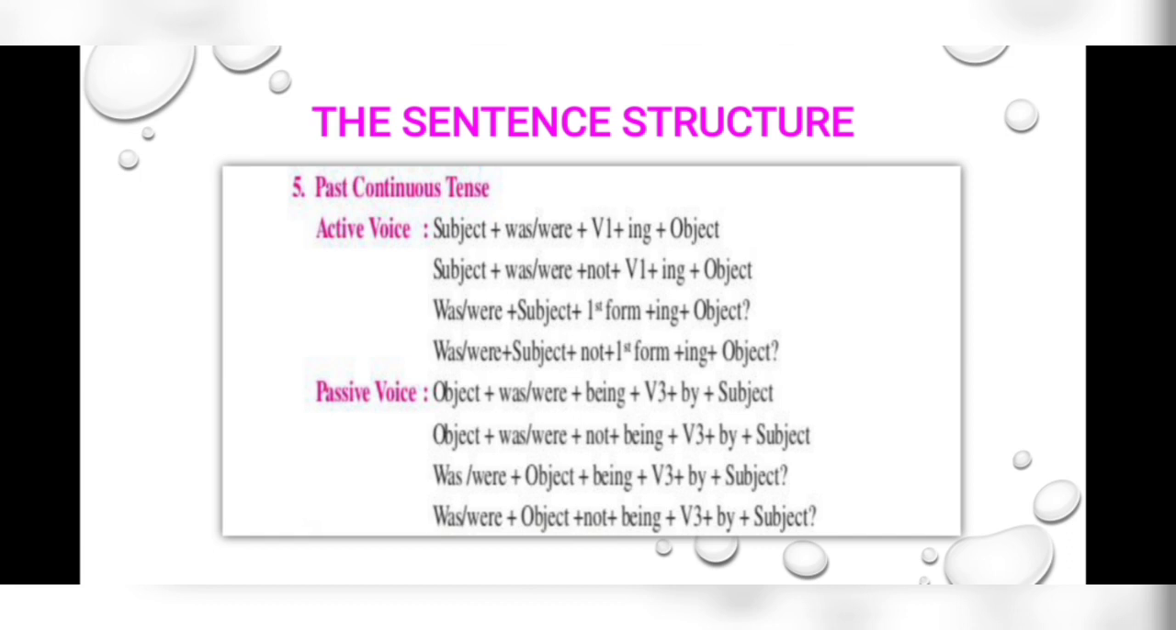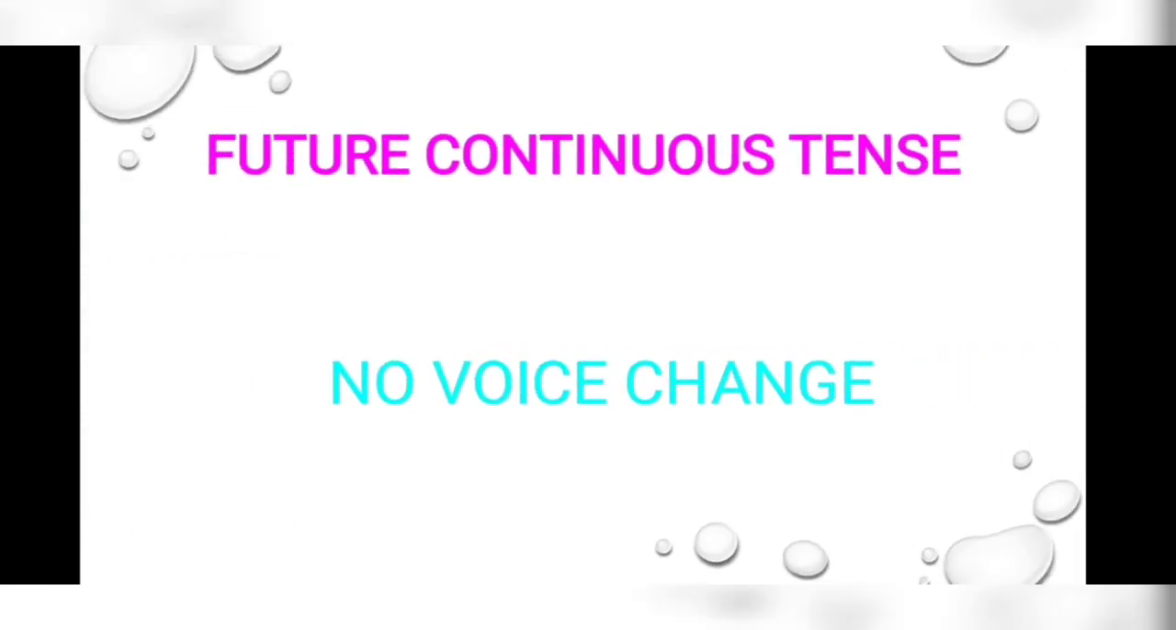Now the passive voice structure: object in the beginning followed by was, were, then being, third form, by and subject. And in case of negative, object plus was, were plus not being, third form, by and subject. In the interrogative sentences, was or were will be followed by object. In assertive, being, third form, by and subject, but in negative, after object you will use not plus being plus third form by and subject.